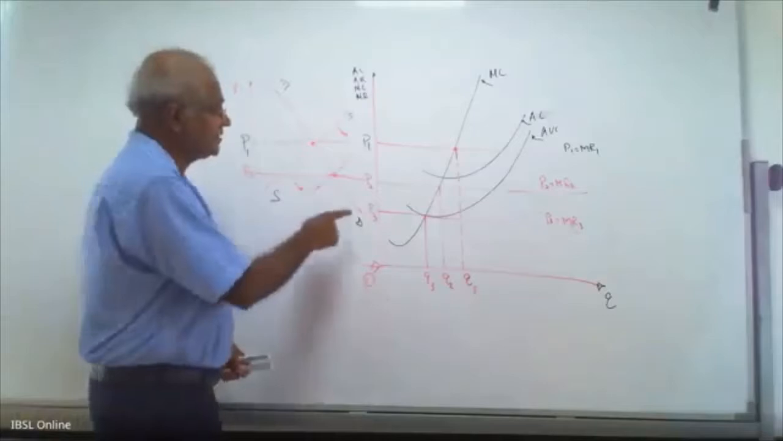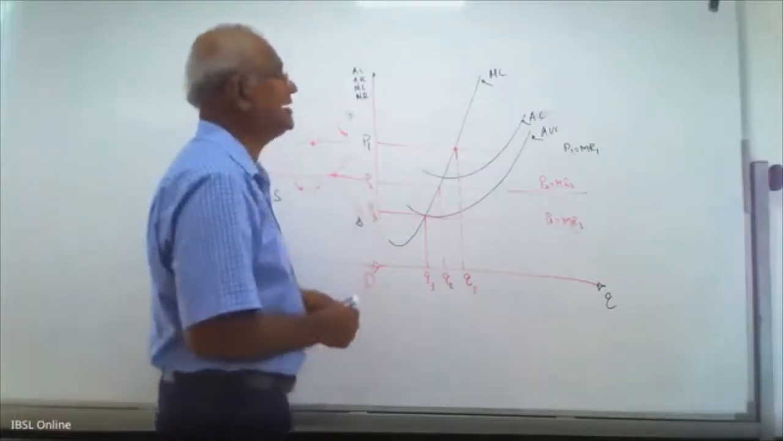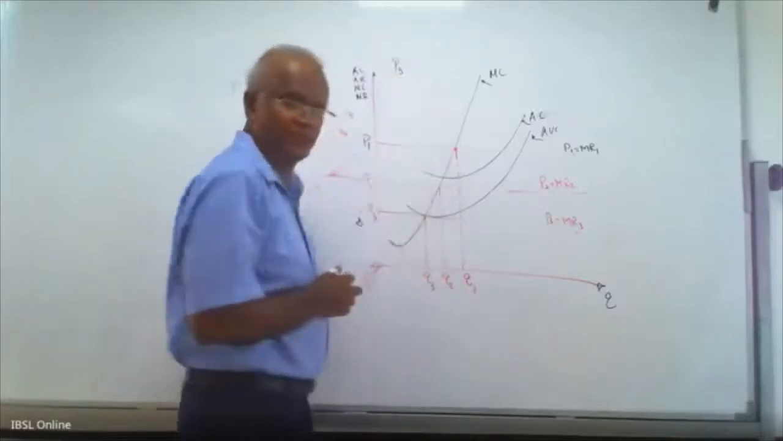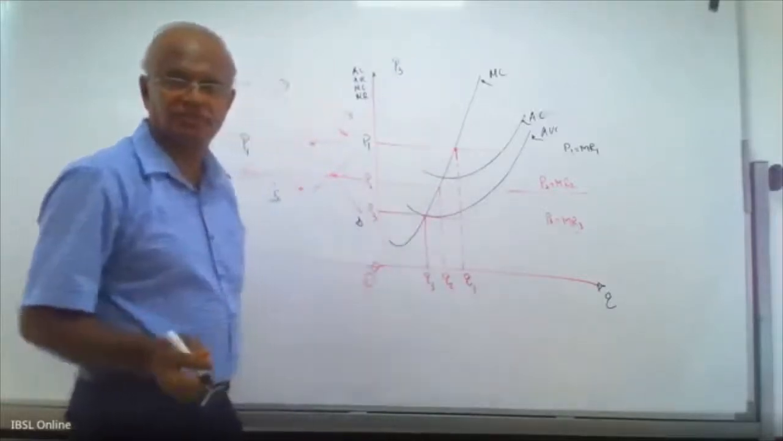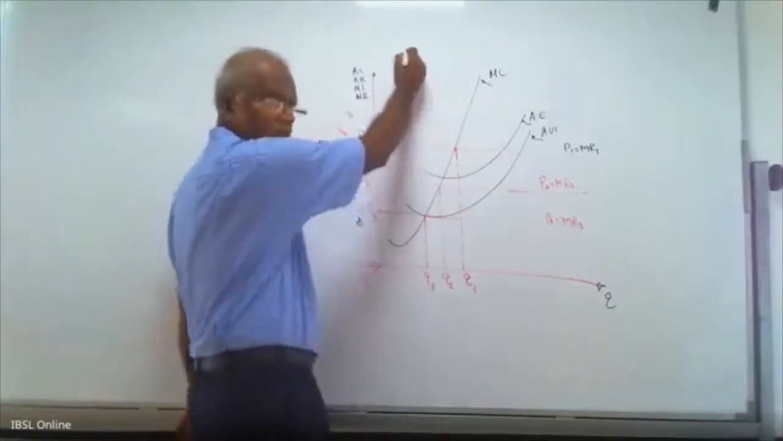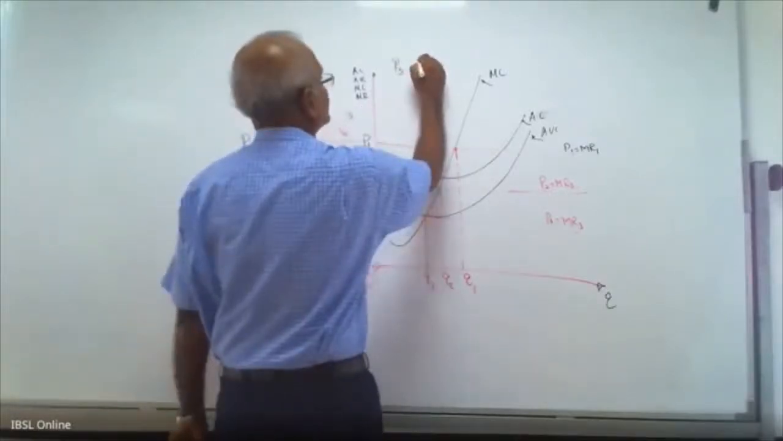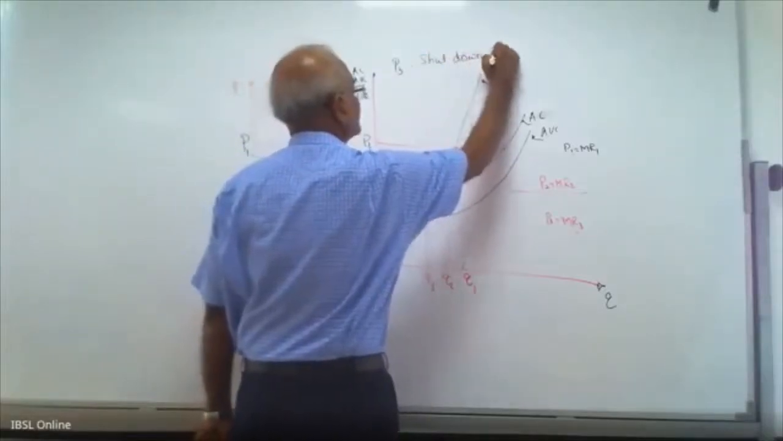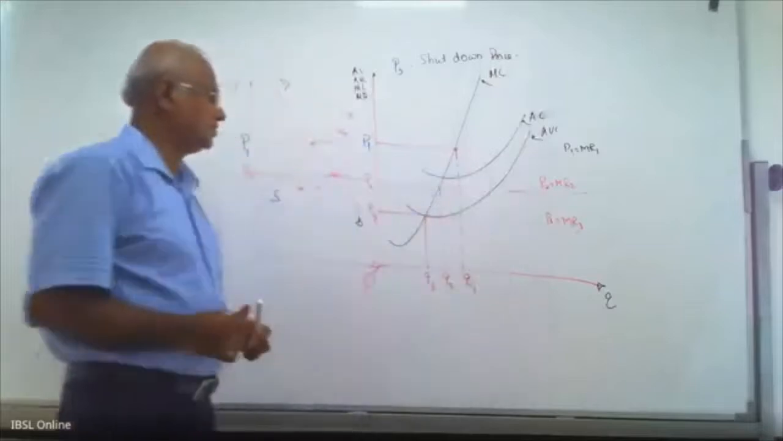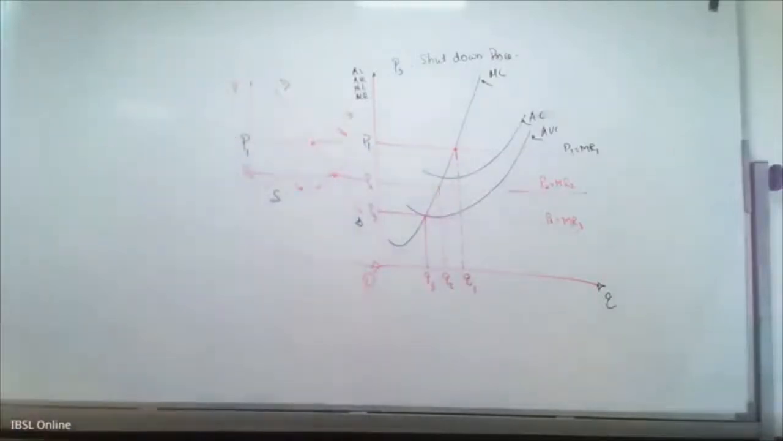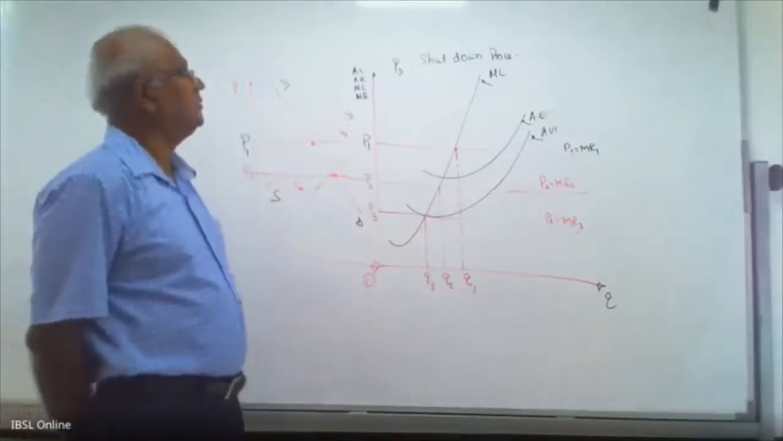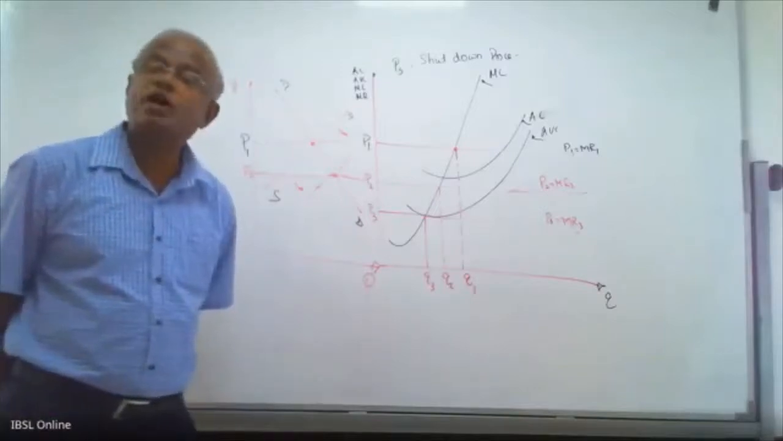Now this price has a special name. P3 is called the shutdown price. Take down that diagram: three price lines, P1, P2, P3. P3 has a special name, the shutdown price.